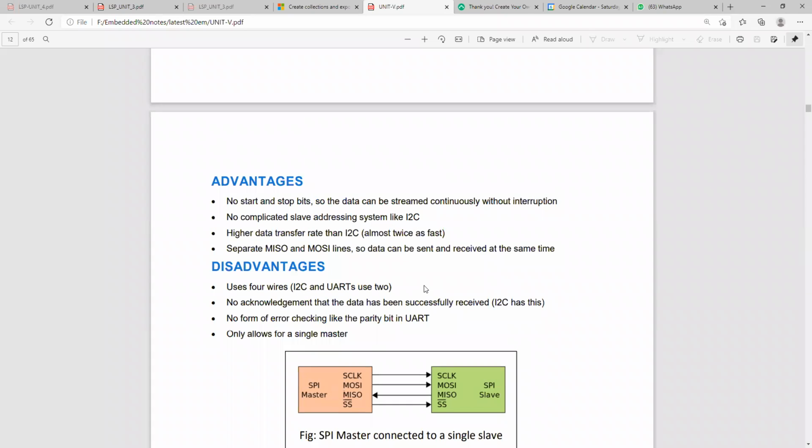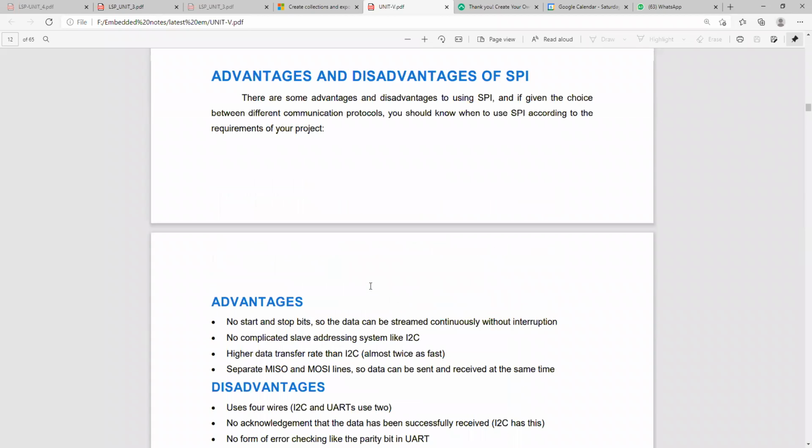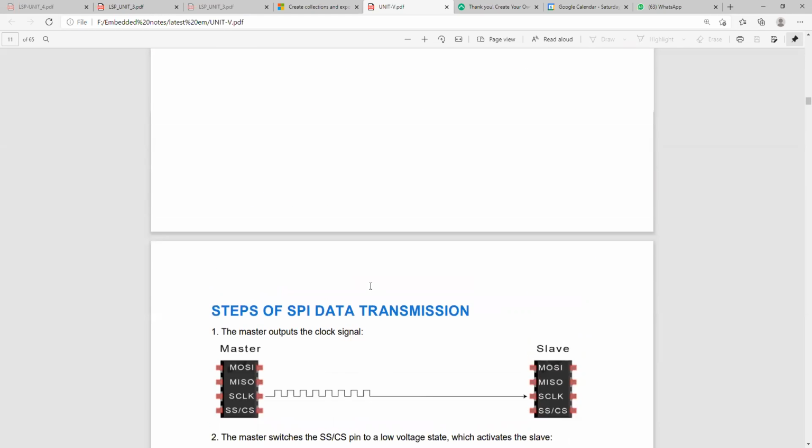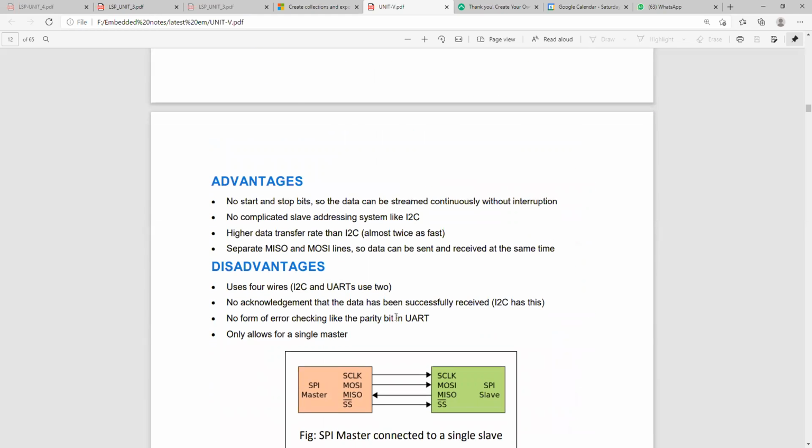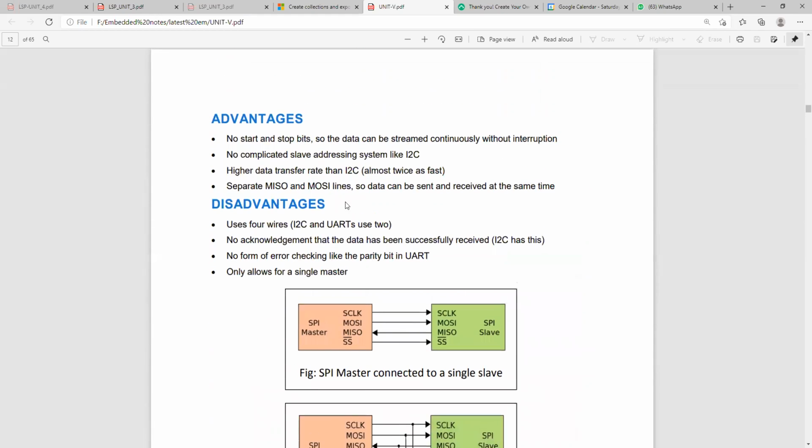In UART there is no master and slave concept. In I2C, one master and one slave. In SPI, one master, multiple slaves.